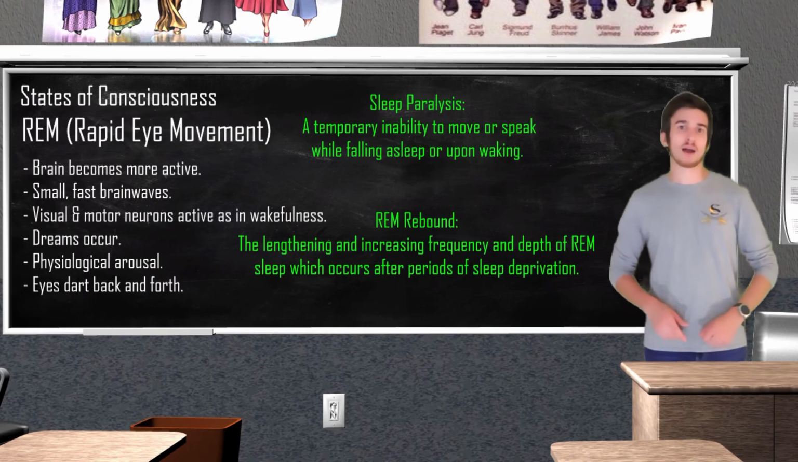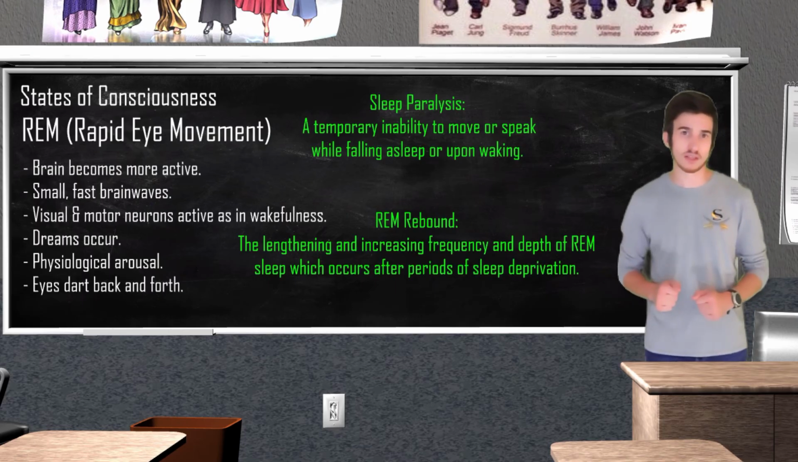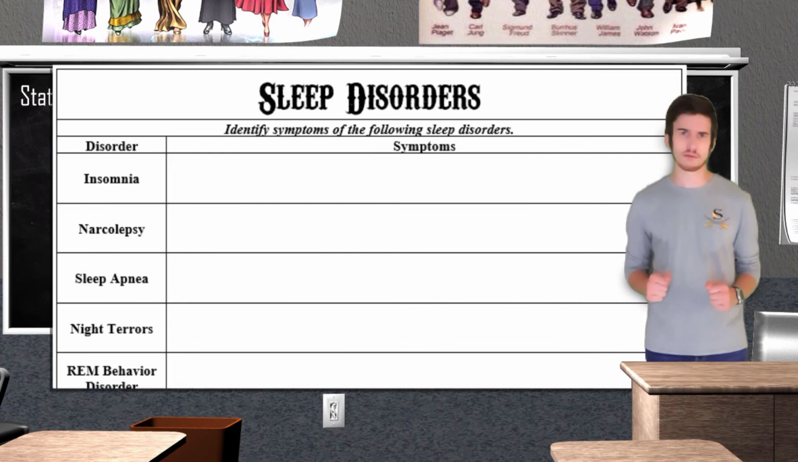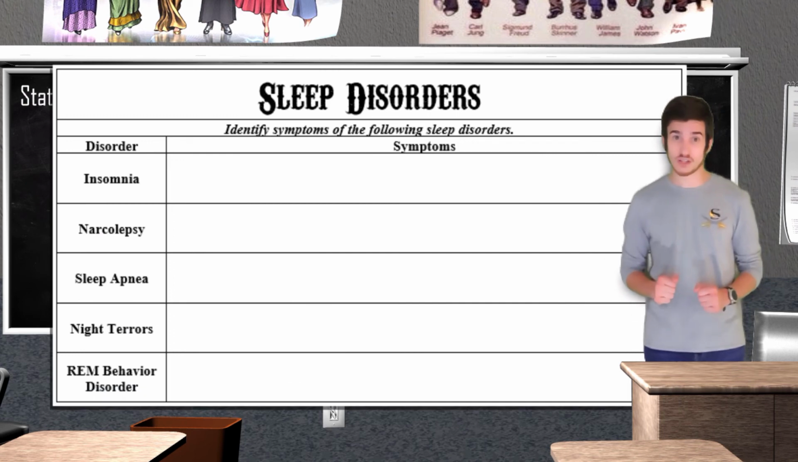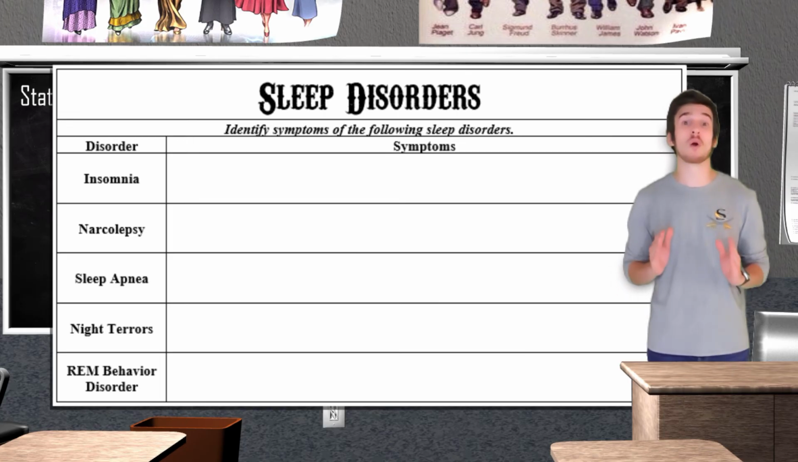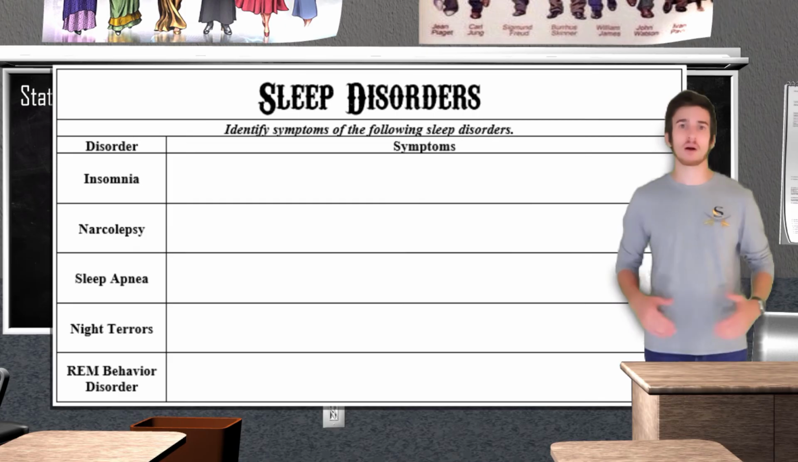REM rebound occurs when your body jump-starts the REM stage of sleep in order to compensate for lack of sleep. Oftentimes, it is not necessarily our fault that we cannot get enough sleep. According to the American Sleep Association, roughly 50 to 70 million Americans suffer from some type of sleep disorder. That is roughly 25% of the US population. Among our most common sleep disorders, we have insomnia.